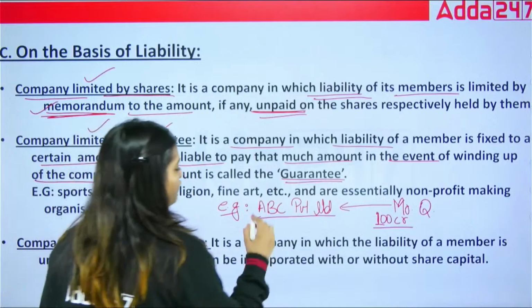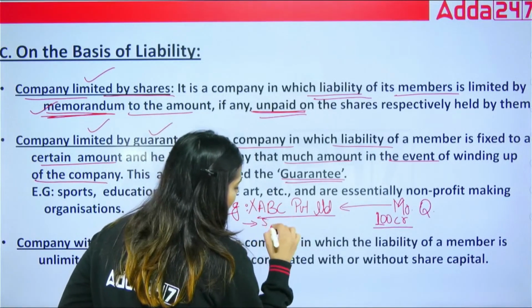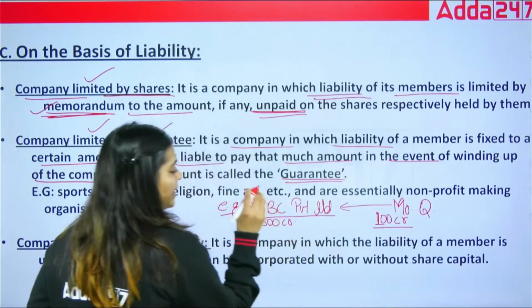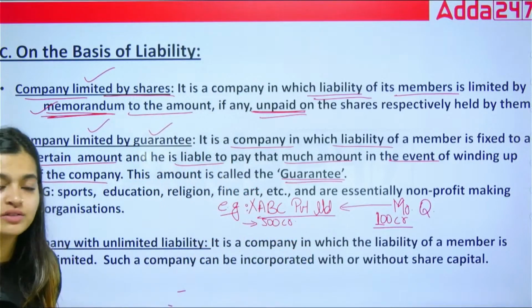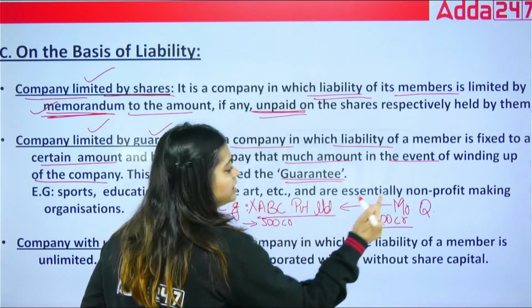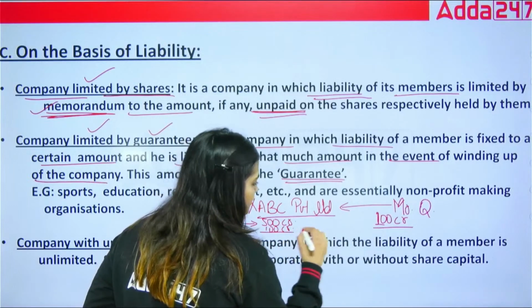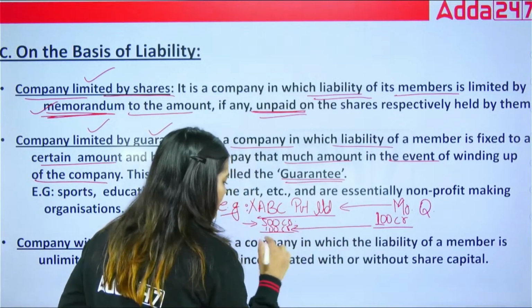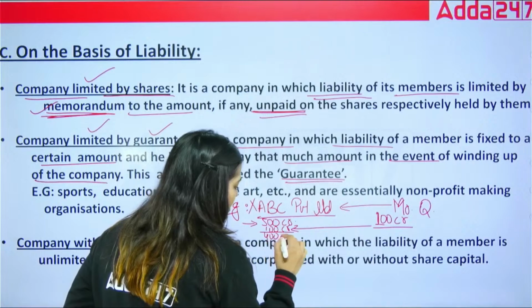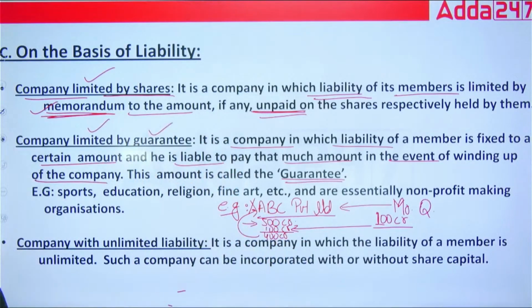So in case of winding up, suppose the liability of this company is 500 crores, meaning they have to pay 500 crores. They have the obligation. For this 500 crores, Q will be liable for only 100 crores, and the remaining 400 crores will be paid by ABC Private Limited only. That is company limited by guarantee.